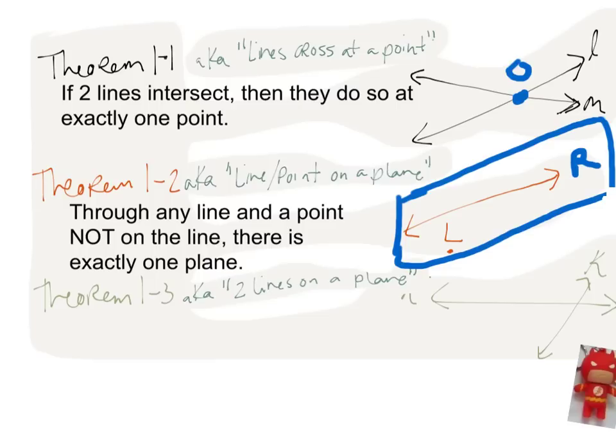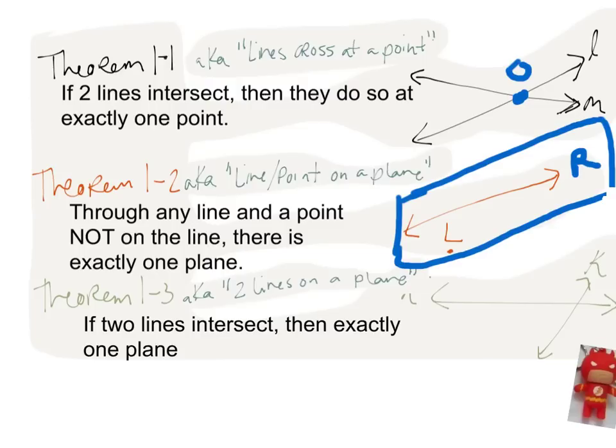The last theorem is a little bit wordy, but not too difficult. Theorem 1-3 says, if 2 lines intersect, then exactly 1 plane contains those lines. Let's read that again. If two lines intersect, then exactly one plane contains those lines.